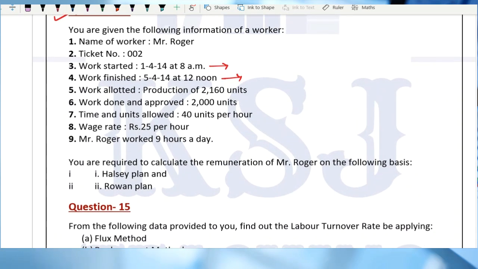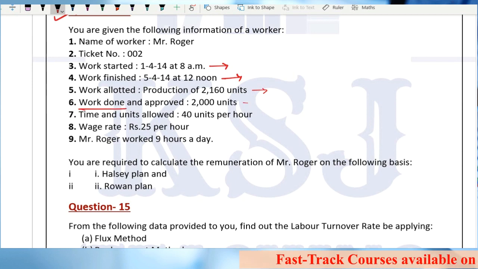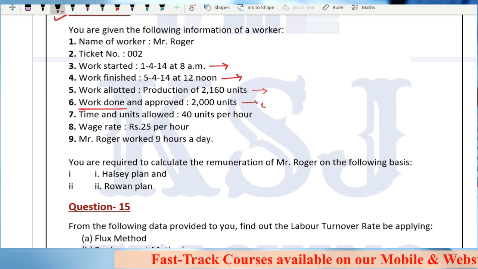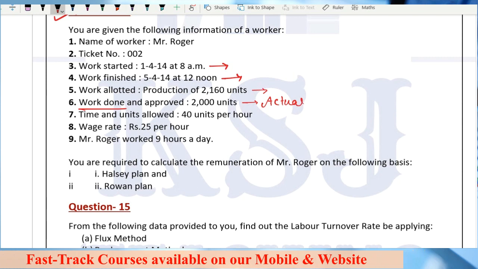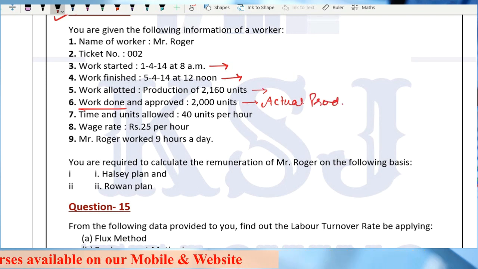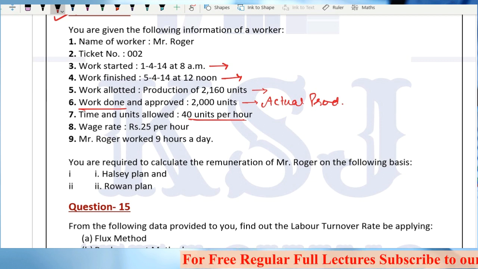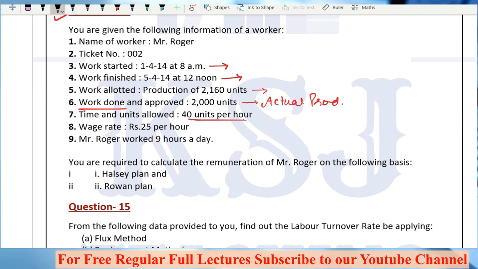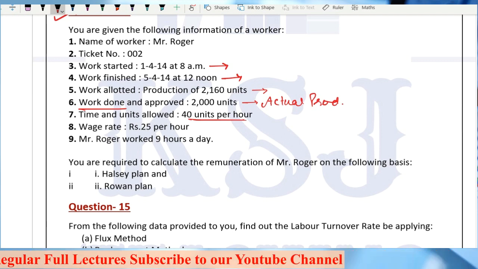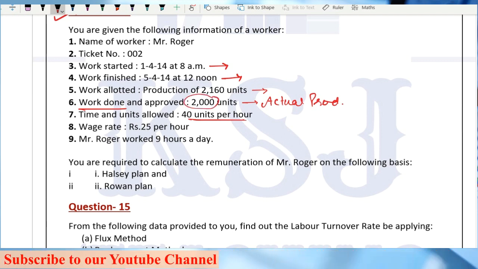Let's read the question. Work allotted, production of 2160 units, but the actual production is 2000 units. The targeted production was 2160 units, but the actual production done by the worker is 2000 units. Time and units allowed: 40 units per hour, right? So this is the time allowed, that in 1 hour you have to produce 40 units. Clear? And the actual number of units produced is 2000 units. Wage rate is rupees 25 per hour.